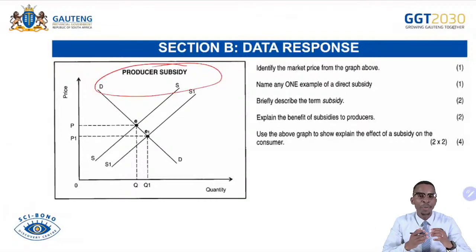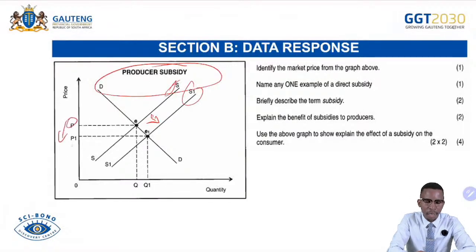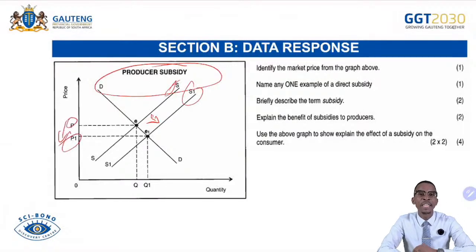So it will result in businesses producing more goods and services at the lowest possible cost, which will always lead to them supplying even more. That's why you come across the supply increasing faster than the demand. We see the supply was S here, but now is S1, meaning the supply is increasing more than the demand. Remember, if ever the supply increases faster than the demand, that will be pushing prices down from P going down to P1. So the price will be decreasing, meaning consumers will be benefiting because the cost of production was lower, meaning the selling price will also be lower for this particular product because it was given the production subsidy by the government.